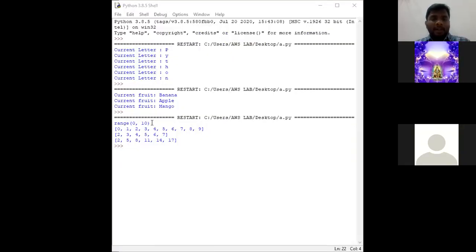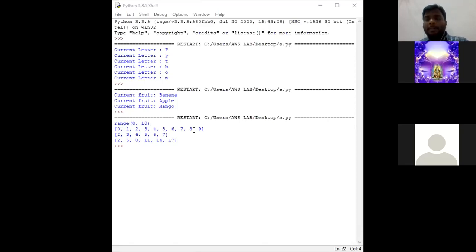So this output has come because in this program I mentioned print range of 10. Already I told you range of 10 in the sense it gives an output like range of 0, 10. Next I have asked those values need to be printed in a list. So range of 0, 10 in the sense 0 to 9. So the values of 0, 1, 2, 3, 4, 5, 6, 7, 8, 9 came in the list.